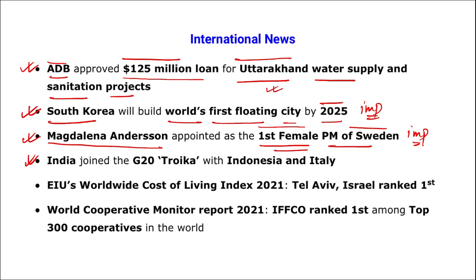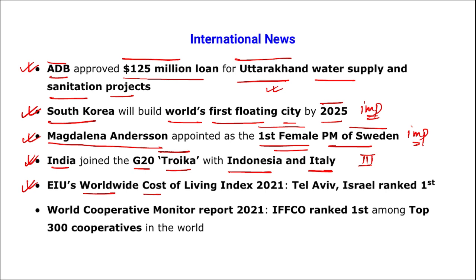Next, India has joined the G20 Troika with Indonesia and Italy. I repeat, Troika was joined by India along with which countries, or which are the members of Troika if asked? India, Italy and Indonesia. All start with I, so triple I. Alright, Troika.